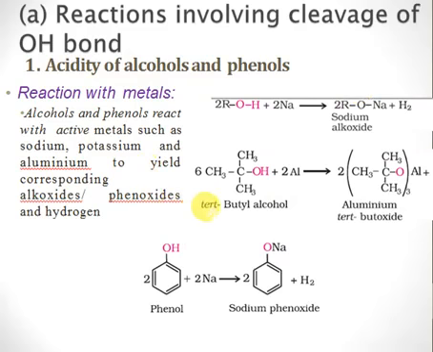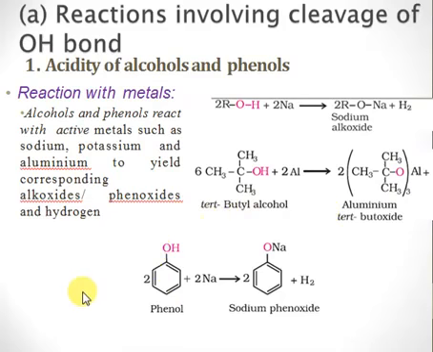Similarly, we have a tertiary butyl group. This is a tertiary alcohol because the carbon to which OH is attached is further attached to 3 carbons. When we react this tertiary butyl alcohol with aluminum, the aluminum picks up the proton and forms aluminium tributoxide, that's a salt basically, and we get 3 molecules of hydrogen. So if you want to predict which of these will be the stronger acid, the primary alcohol will be more acidic as compared to this tertiary alcohol.